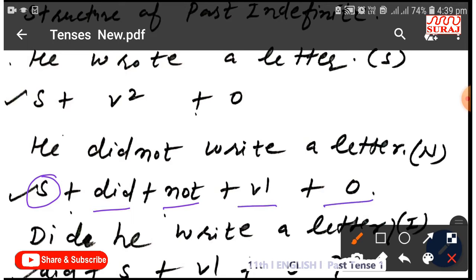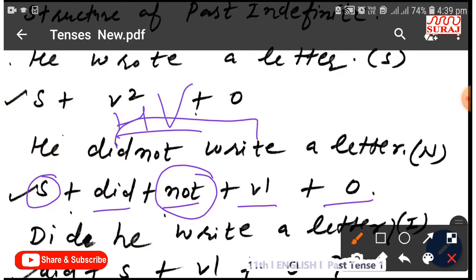I have already told you in my last videos, in negative sentences we should write the negative form, I mean to say not, between helping verb and main verb. Did is helping verb and write is main verb.